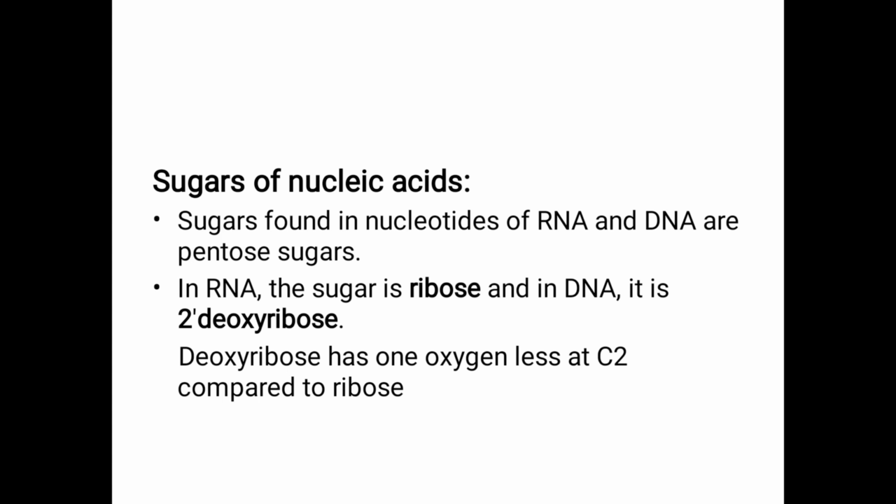DNA also contains ribose, but it is deoxyribose. You can just write deoxyribose. Deoxyribose has one oxygen less at carbon 2 compared to ribose. That's why it is called deoxyribose.